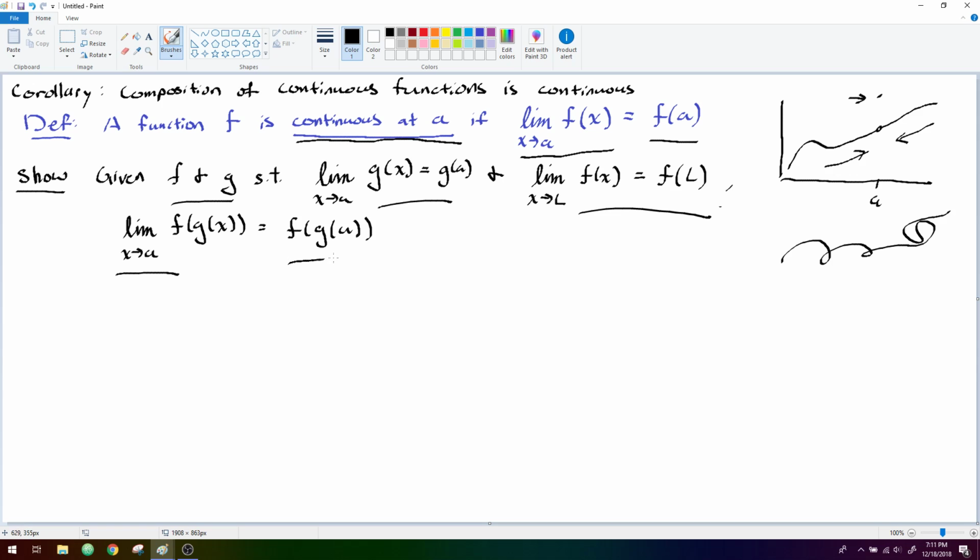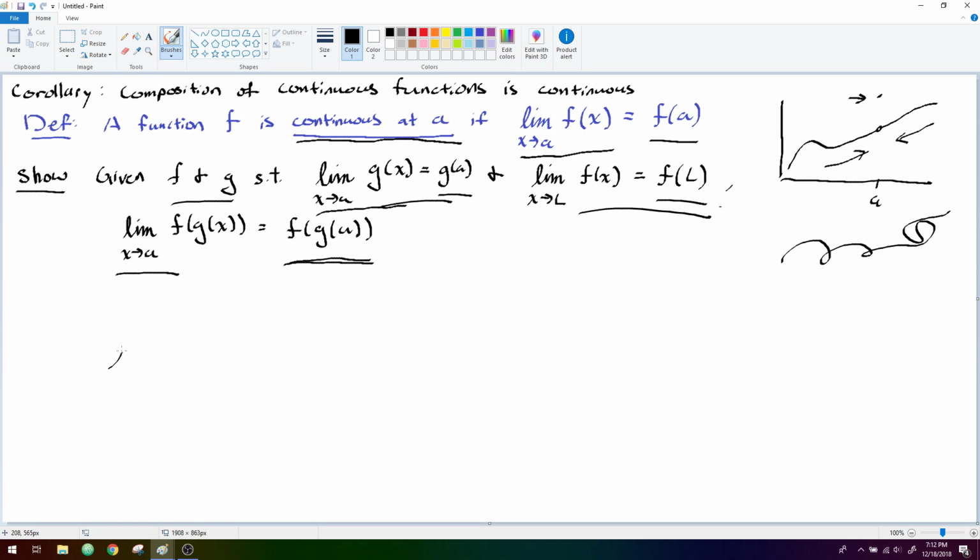So we know f of g of a is well defined because we can assume that g of a exists and that f of L exists. So this isn't going to be some pathological value. But is this limit going to converge to where we expect it to? Well, if we use our previous result, we know that the limit as x goes to a of g of x is g of a.